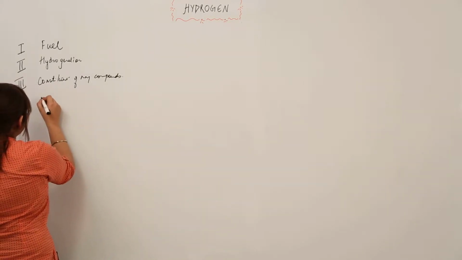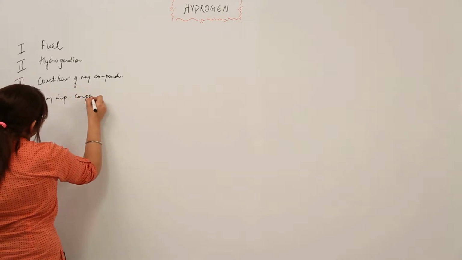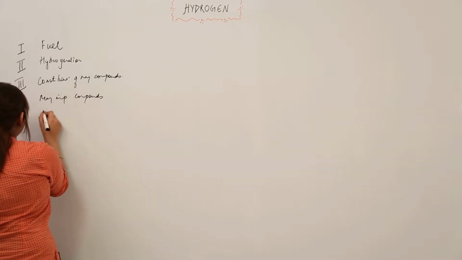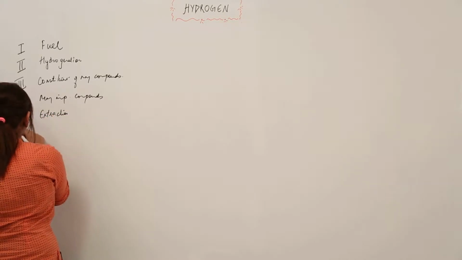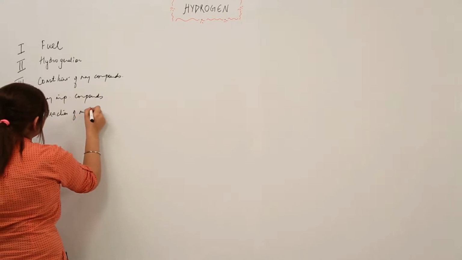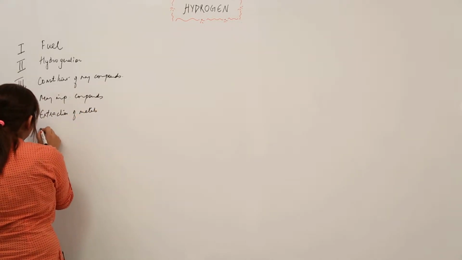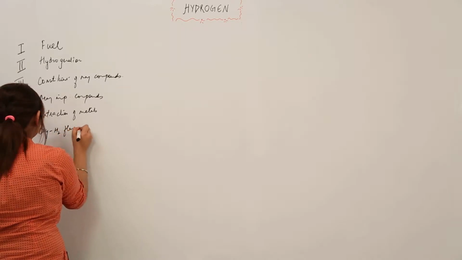Moreover, it leads to the formation of many important compounds as well. It is used in the extraction of metals, right? It is used in producing the oxyhydrogen flame, which is very important.